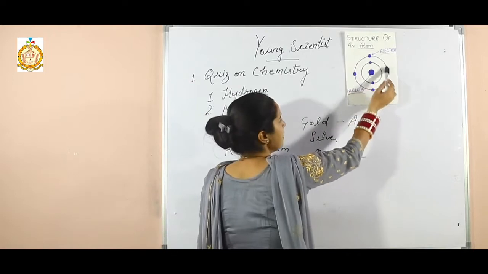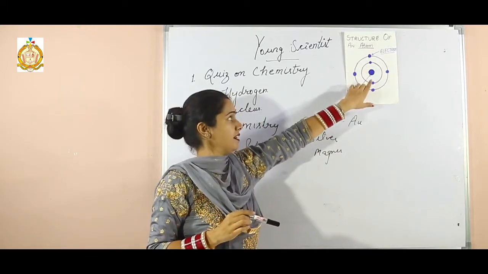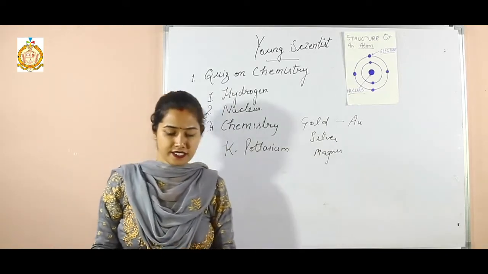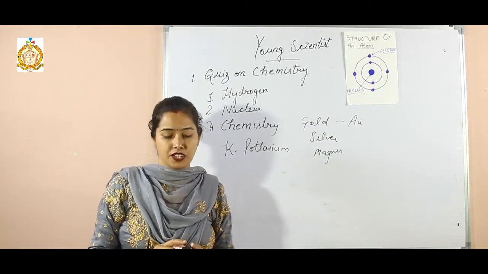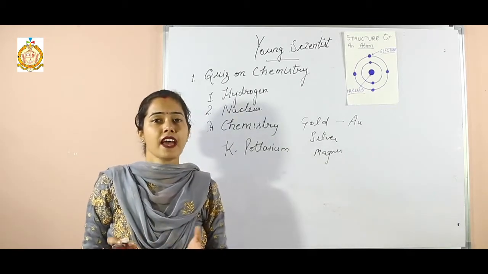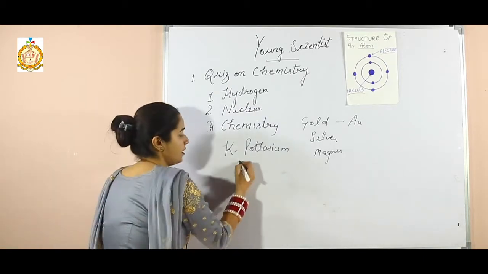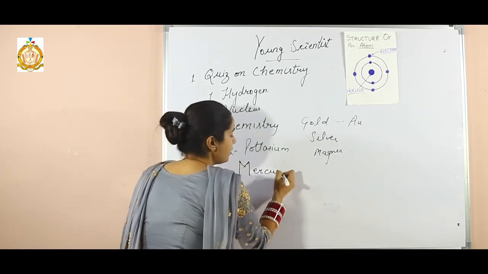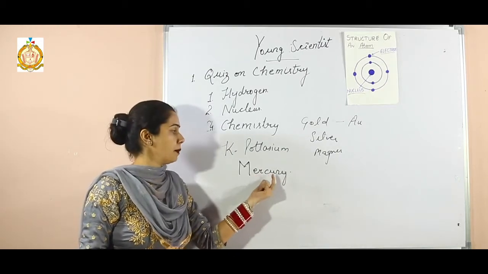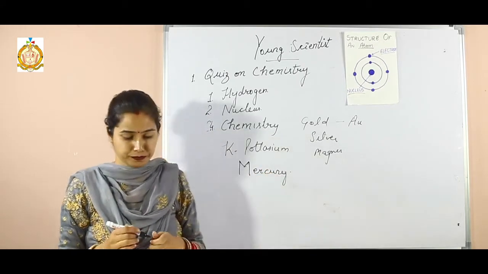So here you can see in the orbit which things are present? Electrons. Electrons are present around the atom in the orbit of the atom. Now next one, at room temperature, which is the only metal that is in liquid form? At room temperature means at normal temperature. You have seen that mercury is liquid at room temperature, and it is present in a thermometer. You can see in the thermometer it is in liquid form, and that is a metal known as mercury.